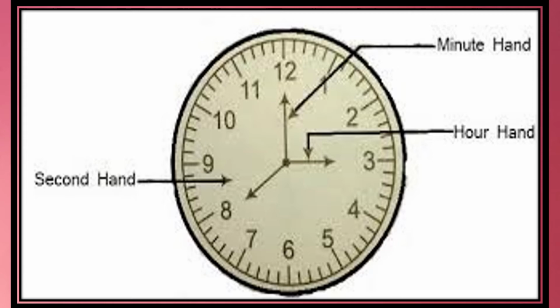The hour hand moves slower than all the 3 hands. That is, it begins from the number it points to till it completes a complete circle of all the 12 numbers. So, here are the minute hand, the hour hand and the second hand, the 3 hands of the clock.